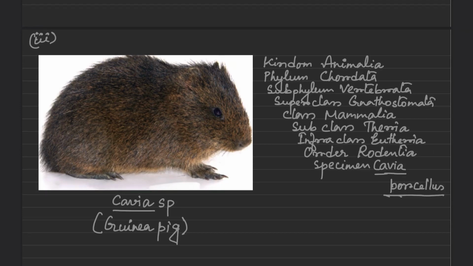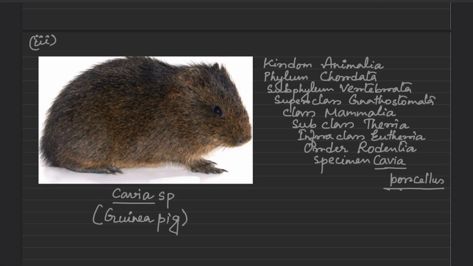The guinea pig belongs to subclass Theria, and the identifying characteristics of Theria are presence of a well-developed pinna, mammary glands possessing teats, and presence of cusps on molar teeth.